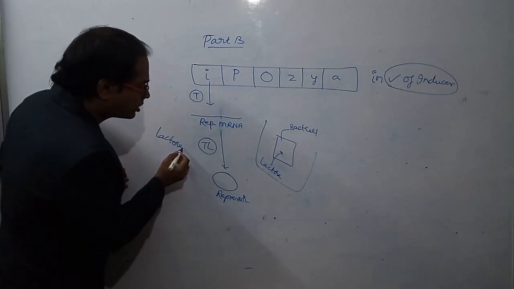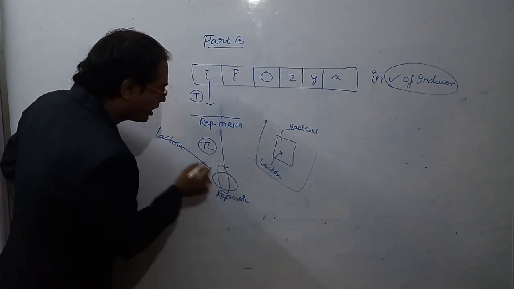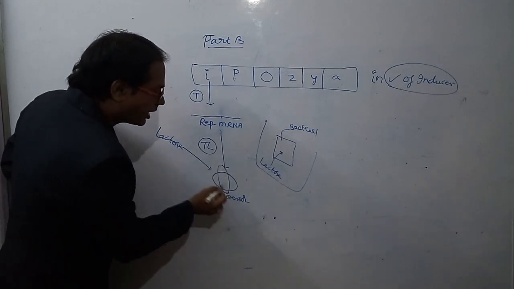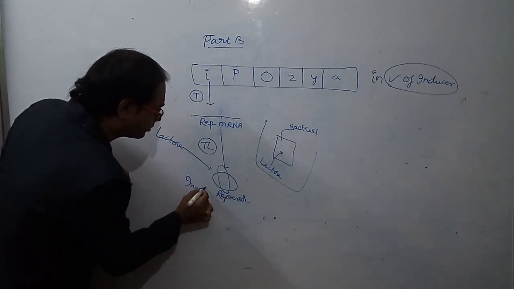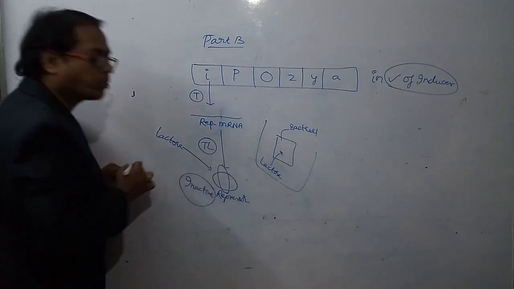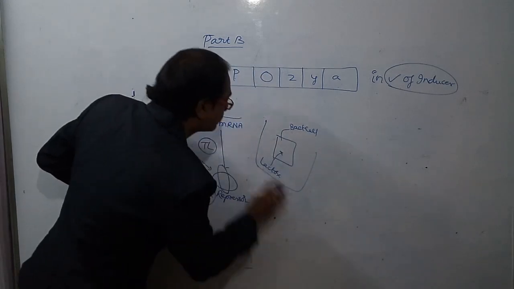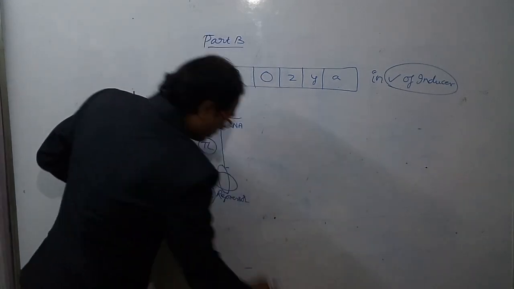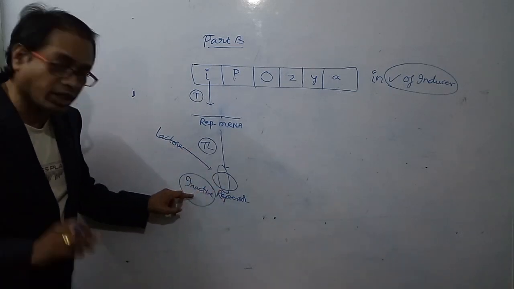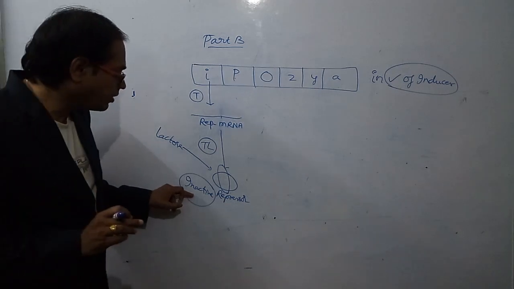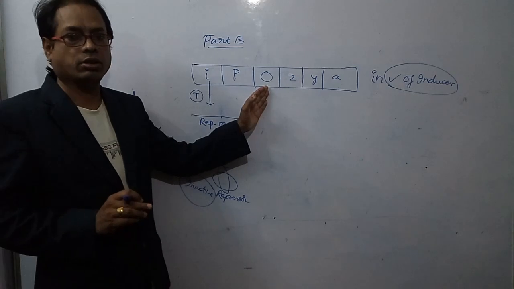Now this lactose is attached to the repressor protein. Whenever lactose is attached to the repressor protein, this repressor is an inactive repressor. That means it is unable to bind to the operator gene.